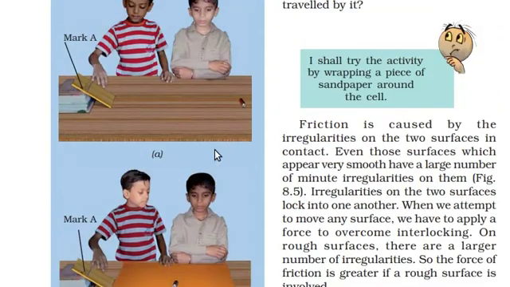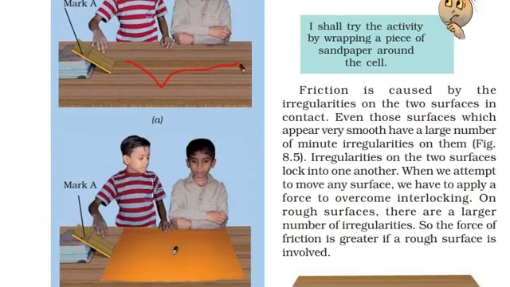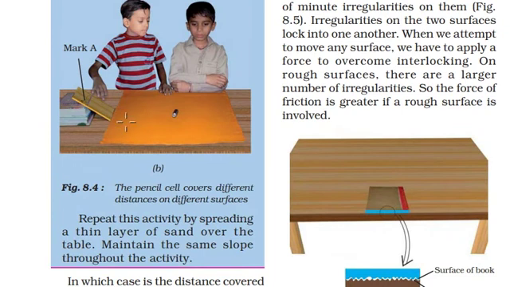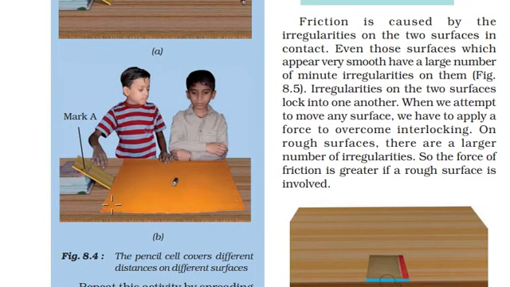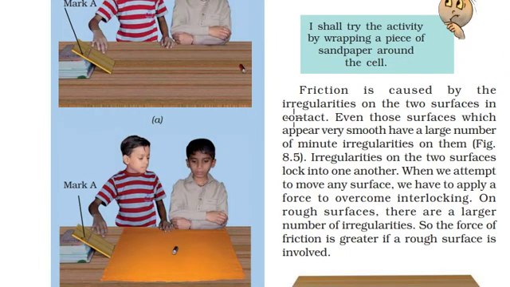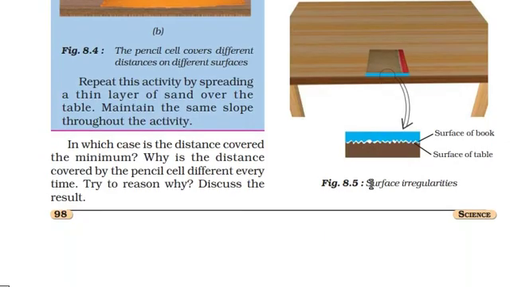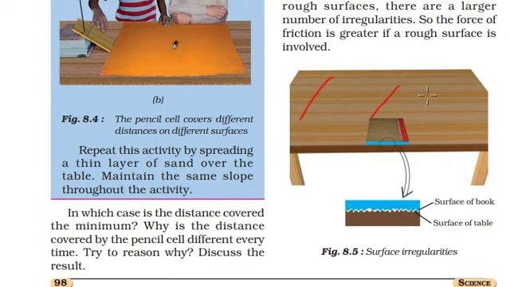Yes, the distance traveled in the first case is more and the distance traveled in the second case is less compared to the first one, because there is more friction in the second case compared to the first one. Friction is caused by the irregularities on two surfaces which are in contact. Even the surfaces which appear to be smooth have a large number of minute irregularities on them. Here you can take an example of a wooden table and a book. Even though the wood appears to be smooth, there are so many irregularities on it.